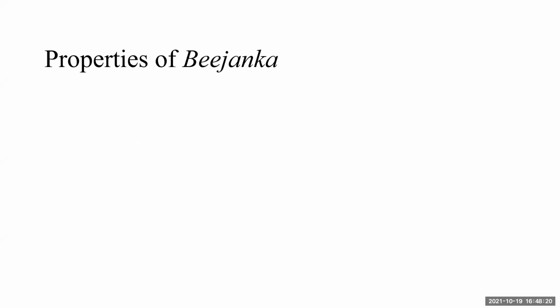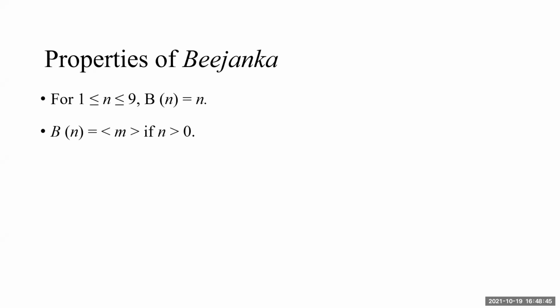The second part of the property. The first was to ignore 9 when added, or ignore 9s, 999, etc. The second property, of course, is known to us, it is just a question of writing it for the sake of writing. When n is between 1 and 9, a single digit, the Bijanka will be n. Same, B of 7 will be 7, that way.